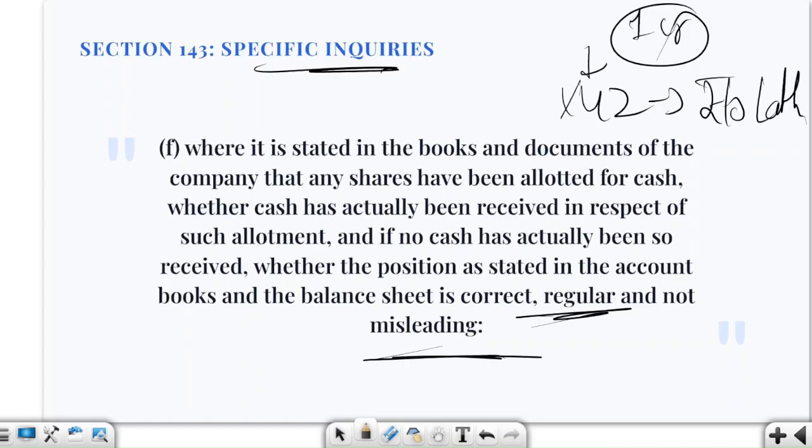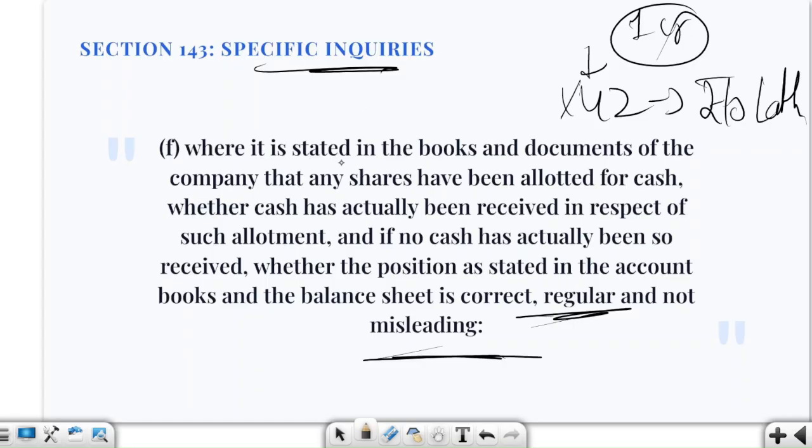Just don't think that the auditors are only checking the share allotment. Auditors are checking whether the shares that were allotted were for cash, and in that condition whether the cash was actually received or not.